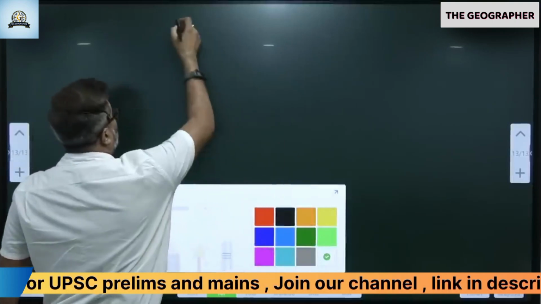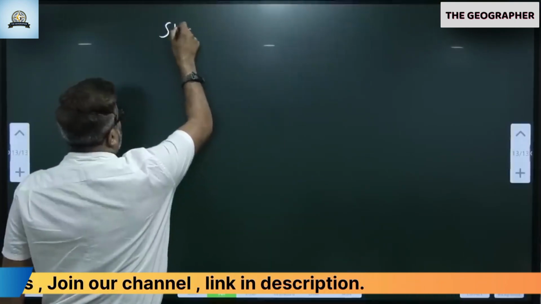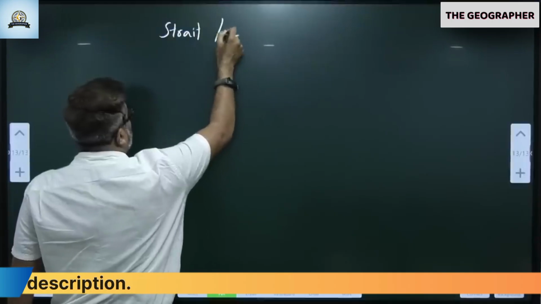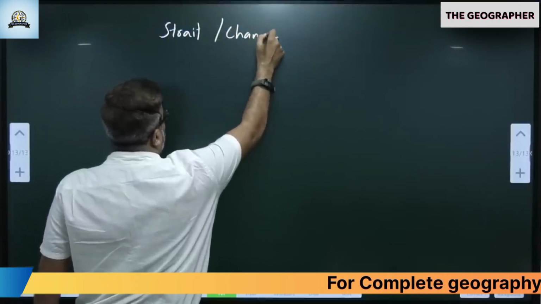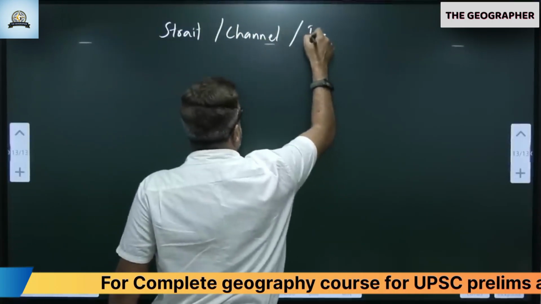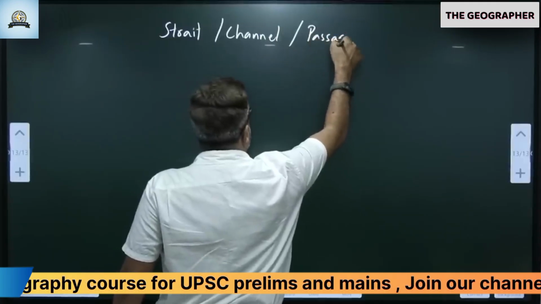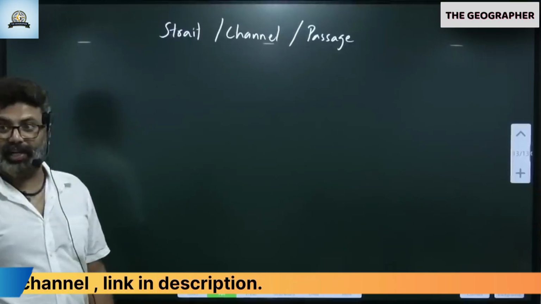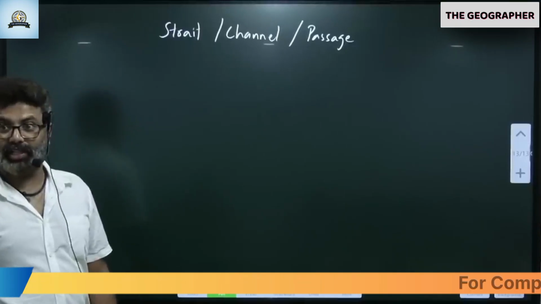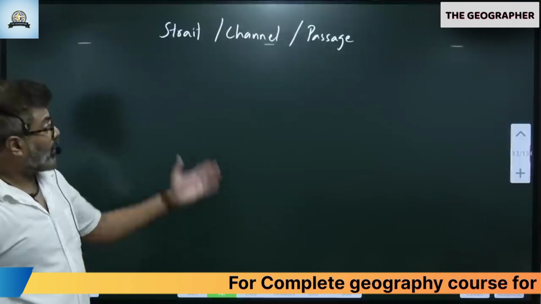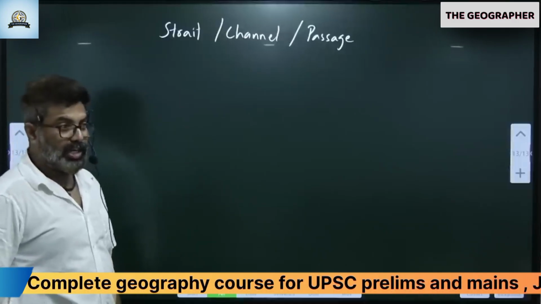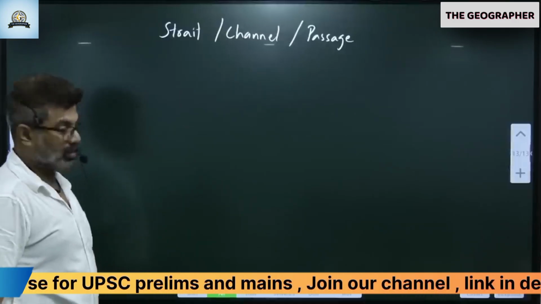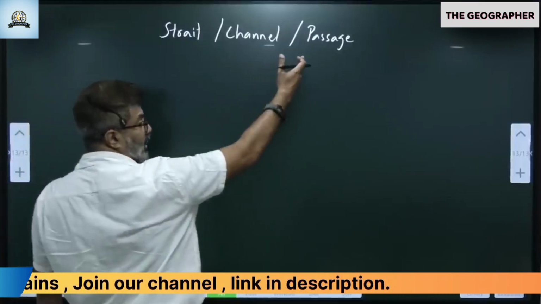These words are very common. Many of you might have heard of this: strait, channel, passage. Correct? Like Palk Strait, English Channel. You heard of this. 8 degree channel, 10 degree channel. Okay, passage, Duncan Passage, Drake's Passage.